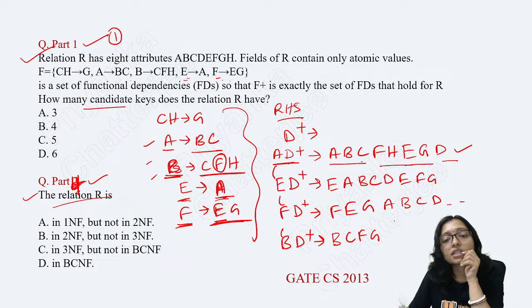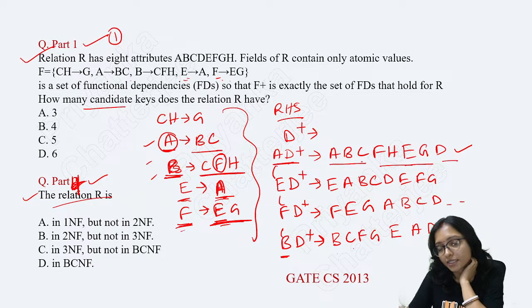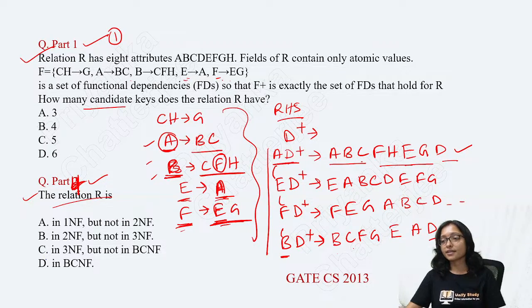If you are taking BD closure, then you can see the key B, C, F, G. F, G is done. Now F to E is coming. Then after that the remaining A, B, C, D will also come. So everything will come. Now B can be determined by A, so I already completed it. Now all the candidate key lists are completed here. In this way you have to complete the list of all candidate keys.